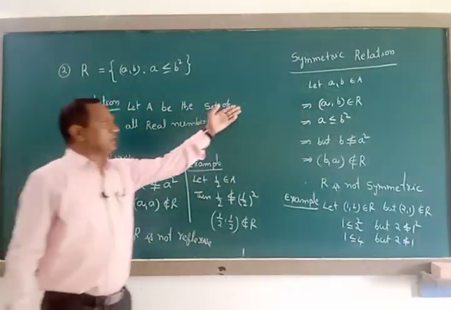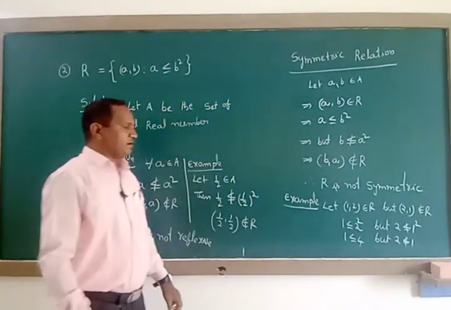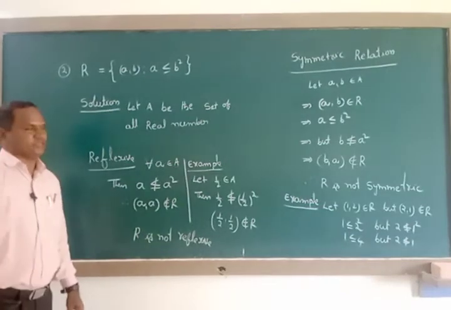By showing this example, we can tell R is not a symmetric relation here.